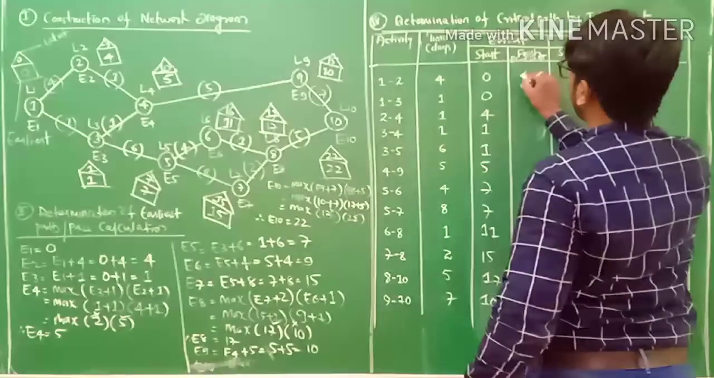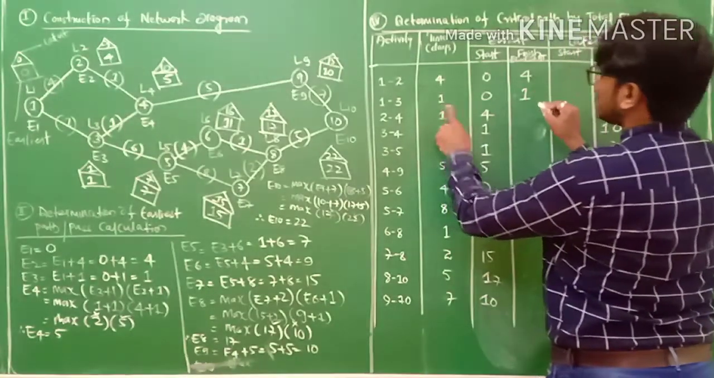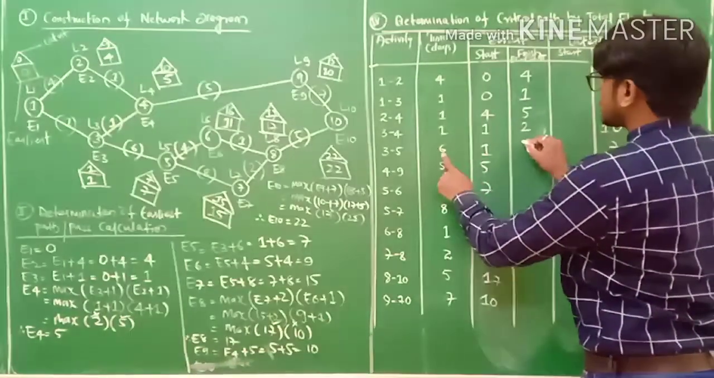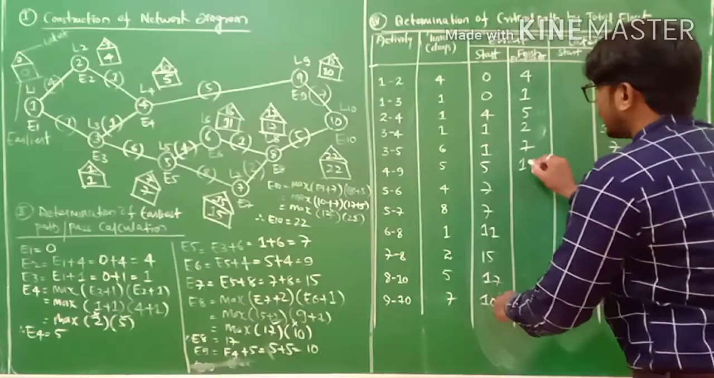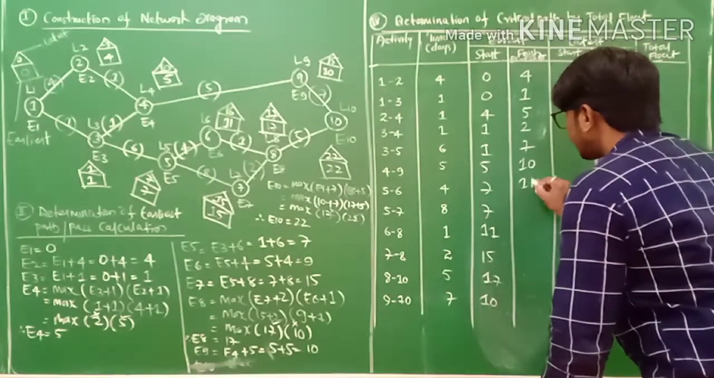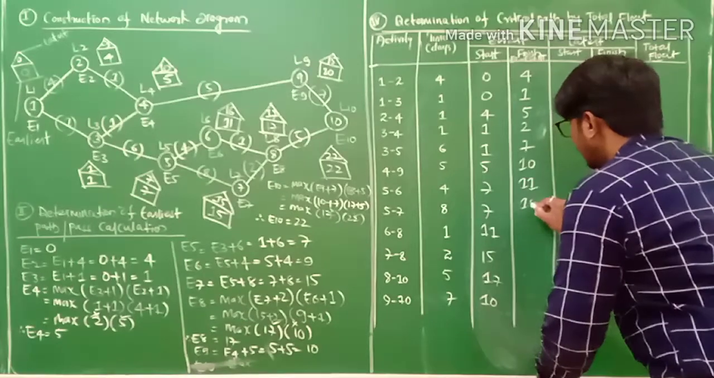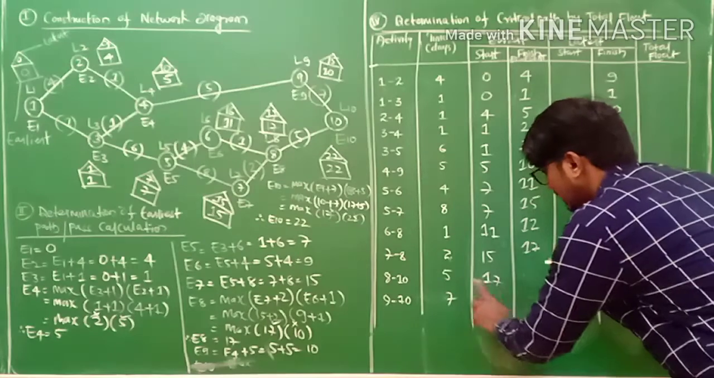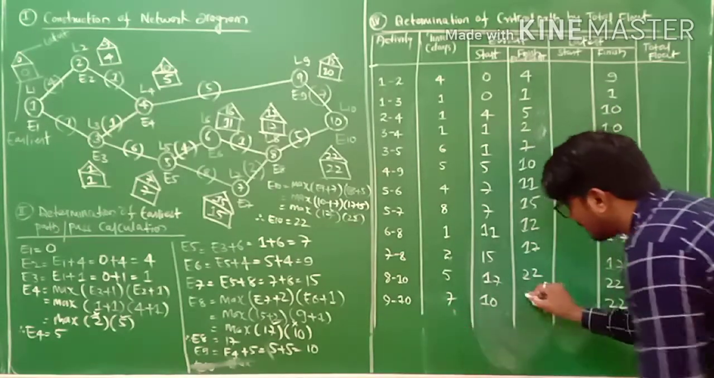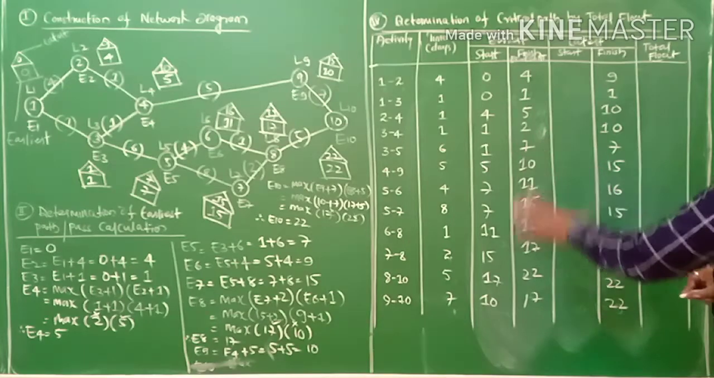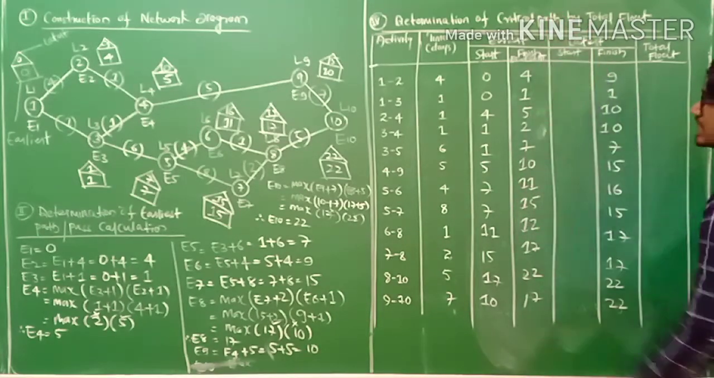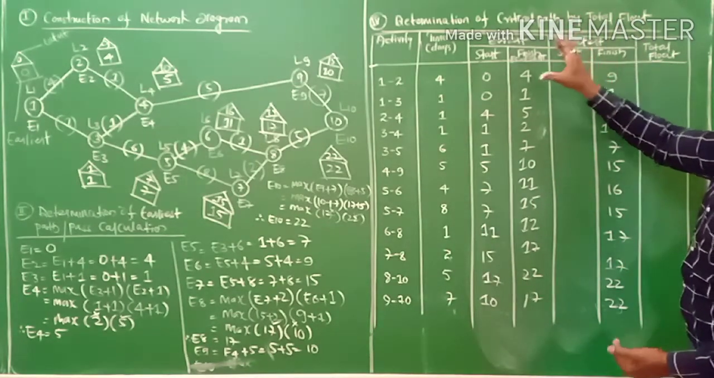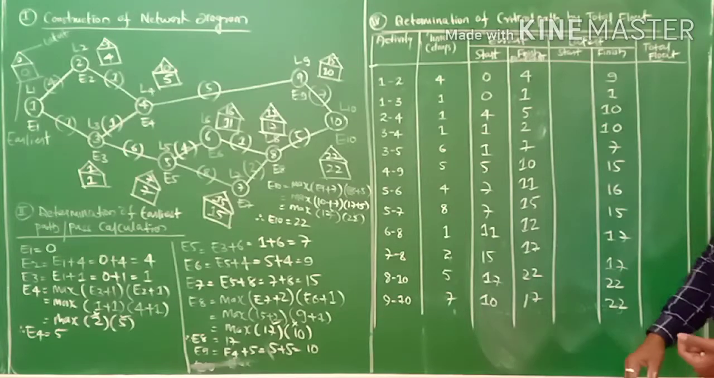0 plus 4, 4. 0 plus 1, 1. 4 plus 1, 5. 1 plus 1, 2. 1 plus 6, 7. 5 plus 5, 10. 7 plus 4, 11. 7 plus 8, 15. 11 plus 1, 12. 15 plus 2, 17. 17 plus 5, 22. 10 plus 7, 17, my friends. This is nothing but your earliest finish. How to find out the earliest finish? Earliest finish equals earliest start plus normal time, my friends.